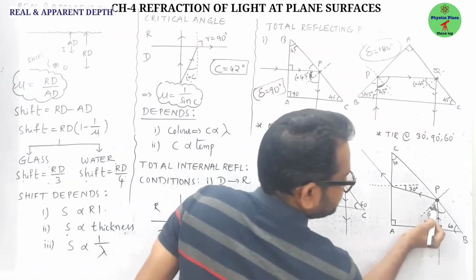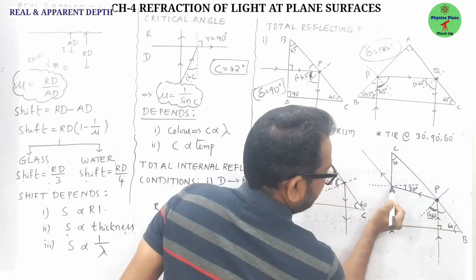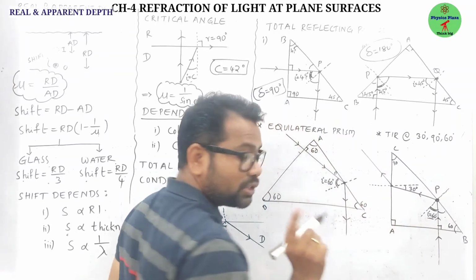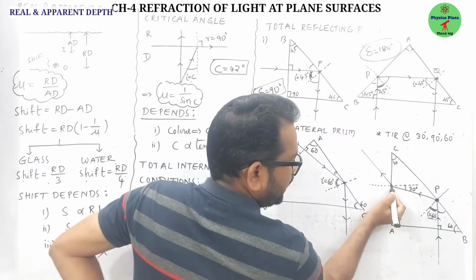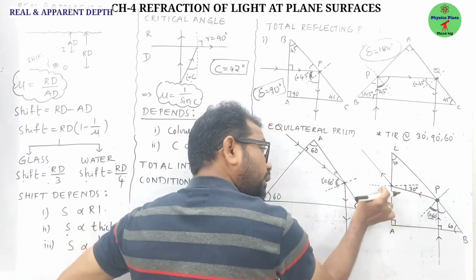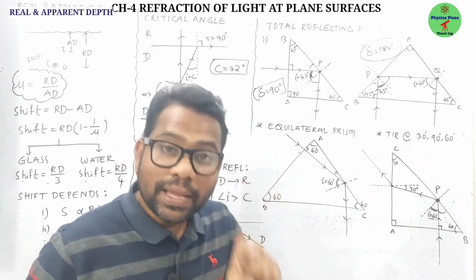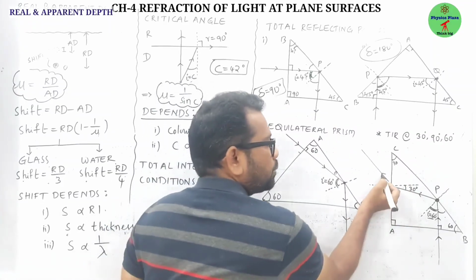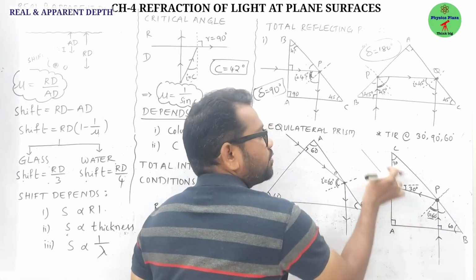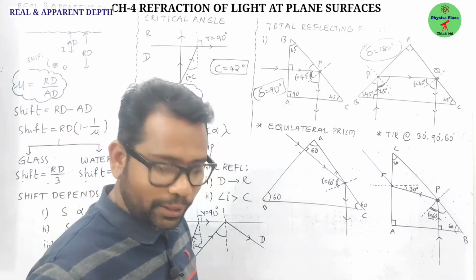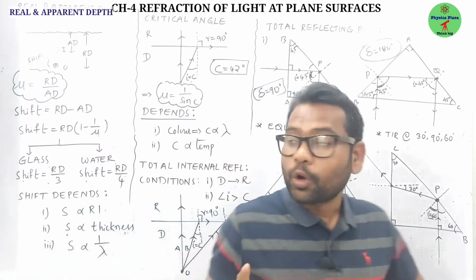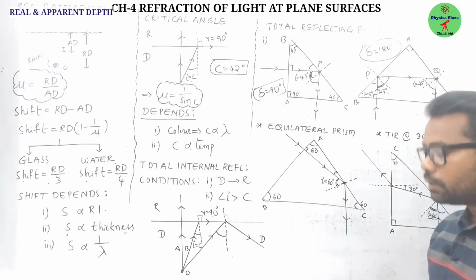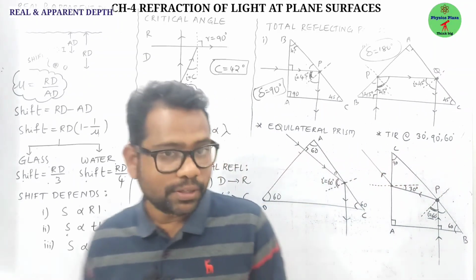And with the same 60 degrees it will undergo reflection here. At this point, the angle of incidence will be 30 degrees. It's very important: at this point, light is going from glass to air, that is, denser to rarer only, but the angle of incidence is less than the critical angle. Hence, normal refraction, glass to air, will occur and it will go away from the normal. Clear? So these are the concepts of refraction of light at plane surfaces. Okay? Just copy it.